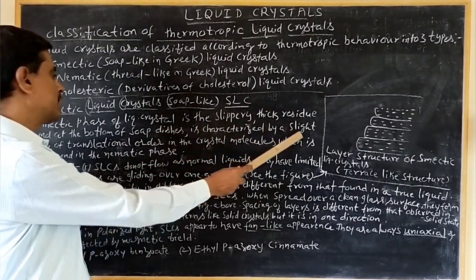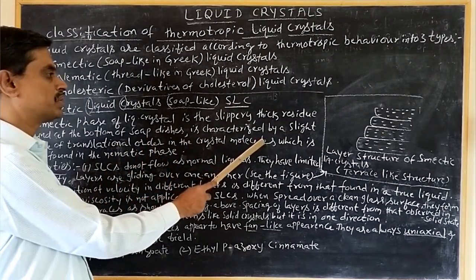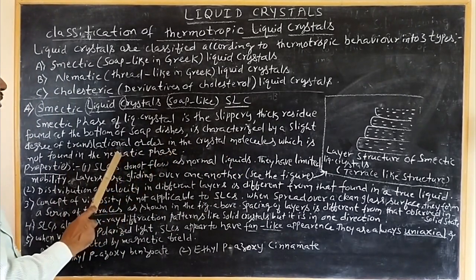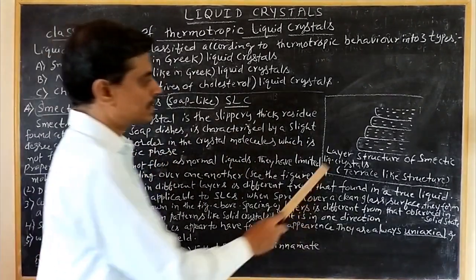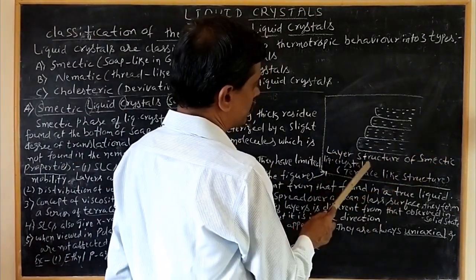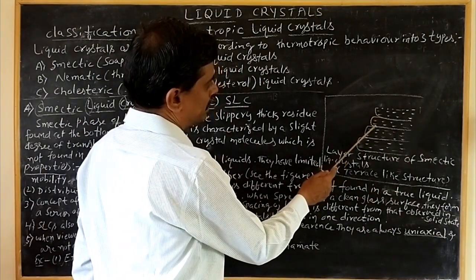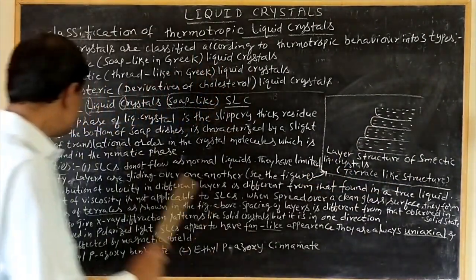It is characterized by a slight degree of translational order in the crystal molecules, which is not found in the nematic phase. Nematic crystals are different from the smectic crystals. See the layer structure of a smectic liquid crystal, it is a terrace-like structure. Here this one is slightly elongated, so it is a type of terrace-like structure.